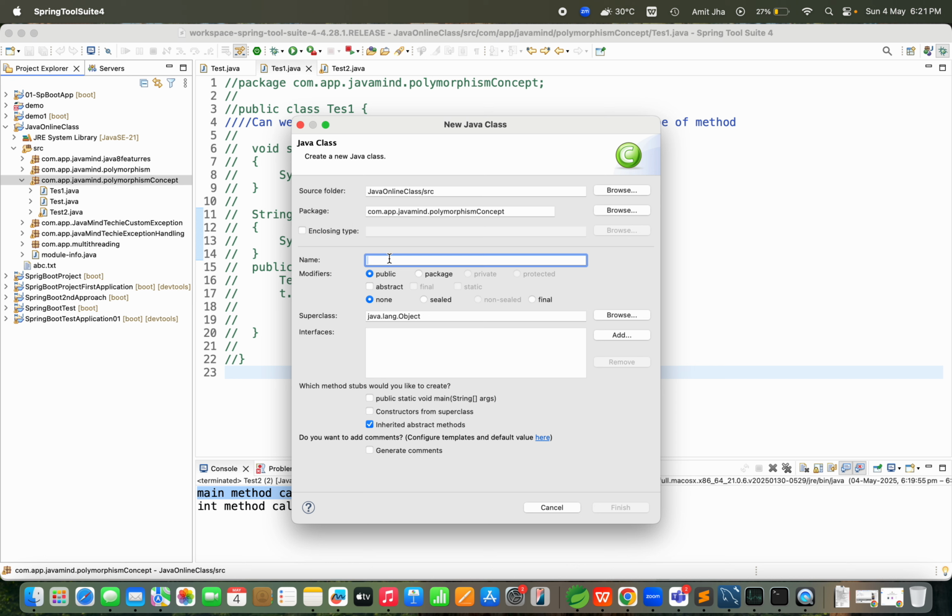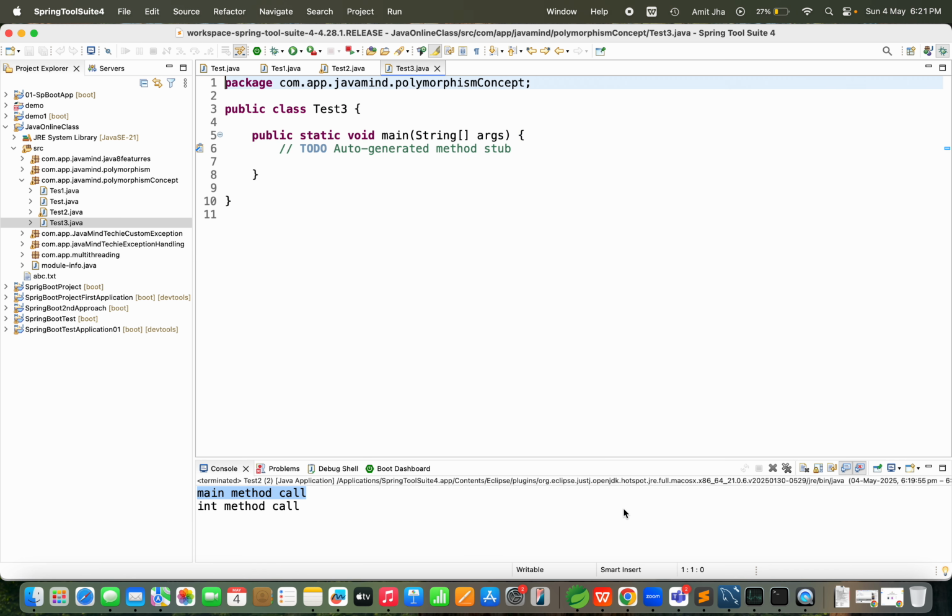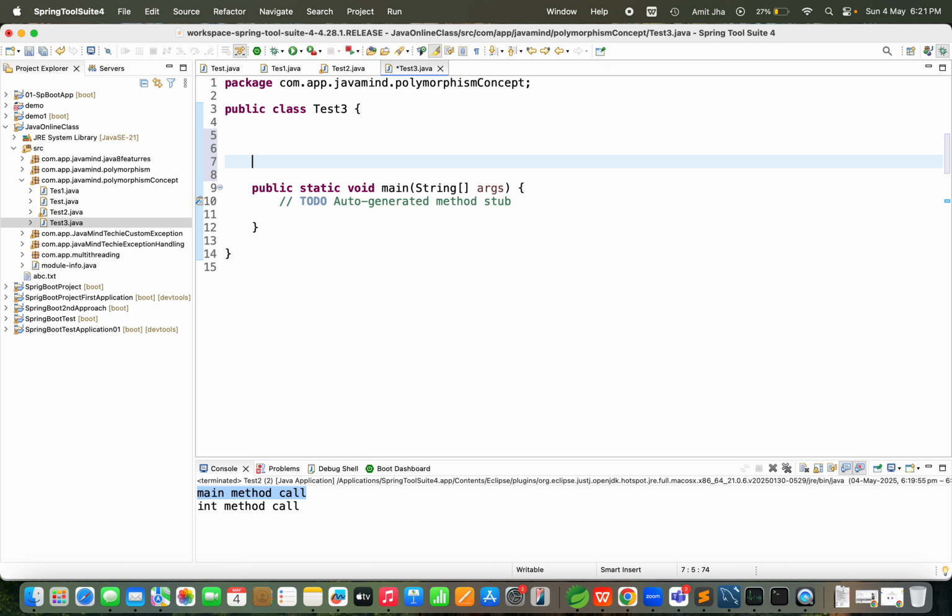This time I am going to take Test3 as a class, and we will have one main method, please concentrate. I will create some methods.